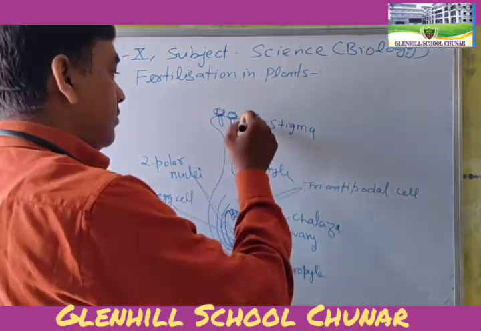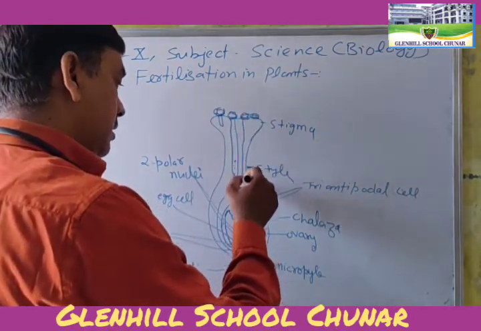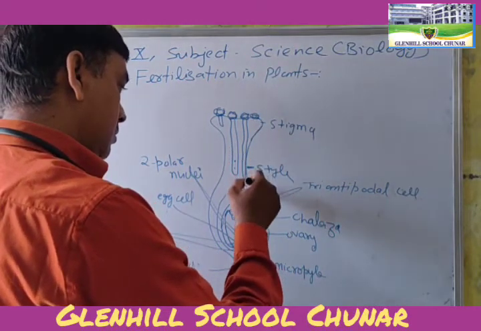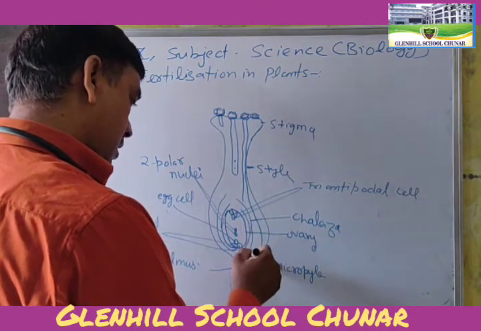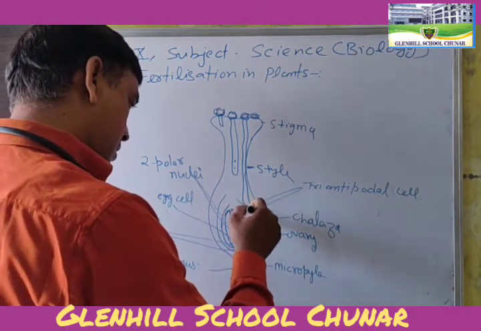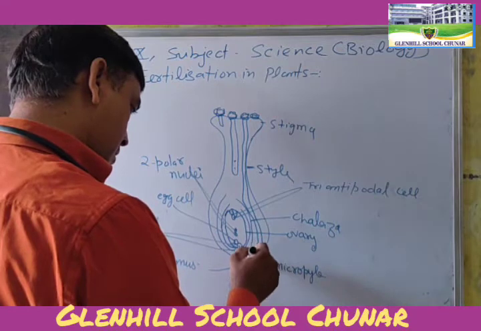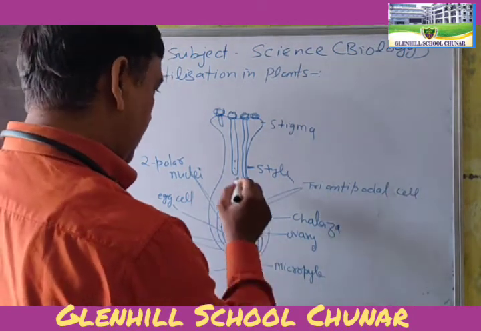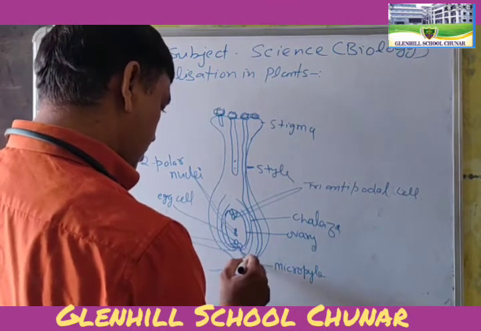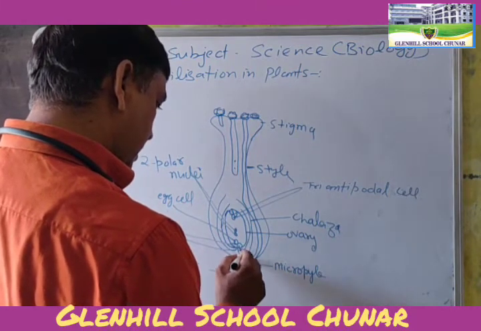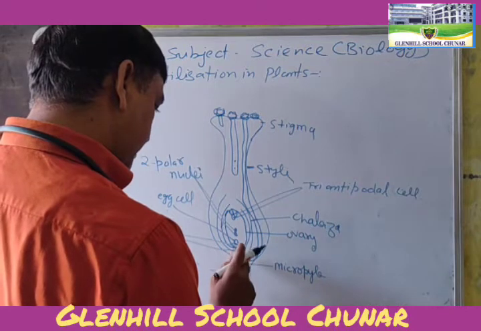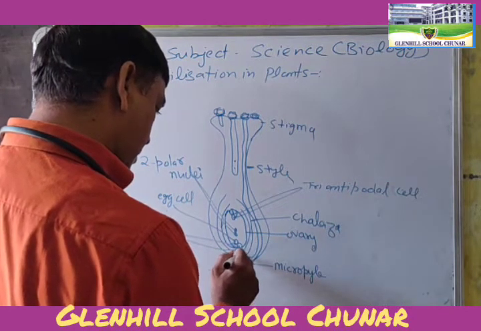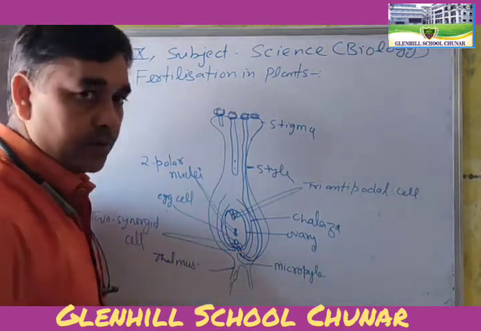Some are capable of entering the pollen tube, so they enter the micropyle. Okay.